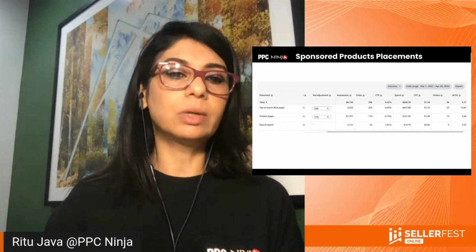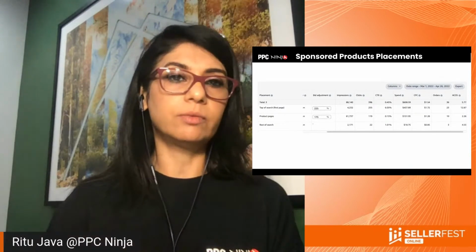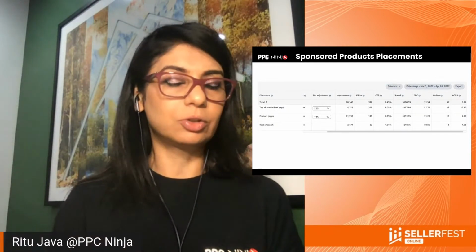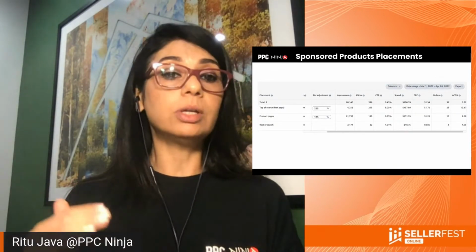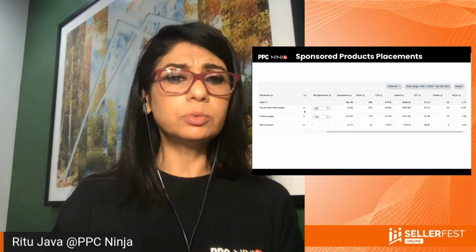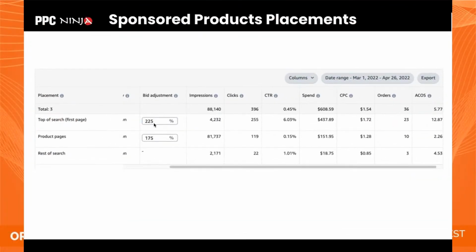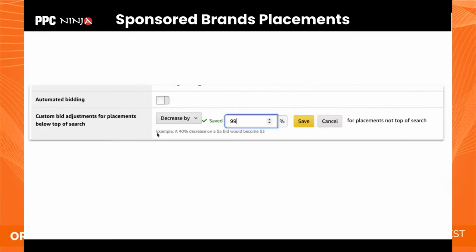You could quickly lose money if you just jump from 175 to 900% just because it's 2.26% ACOS. You want to inch your way up. So that's what I would do. And this one also is doing quite okay with the 12.87% ACOS. I don't mind increasing this as well. So I can do that too. So these two things can be adjusted with the UI.